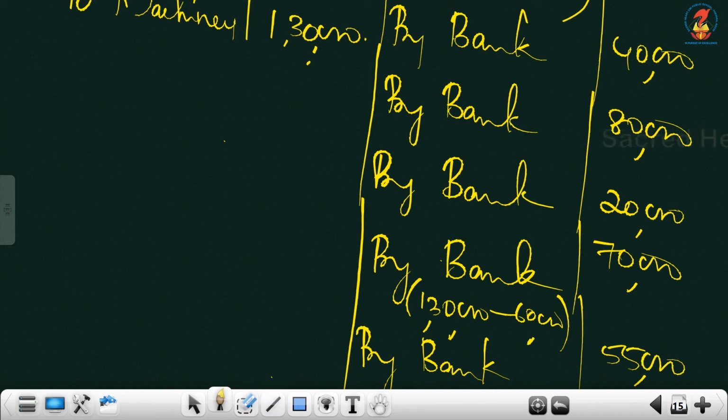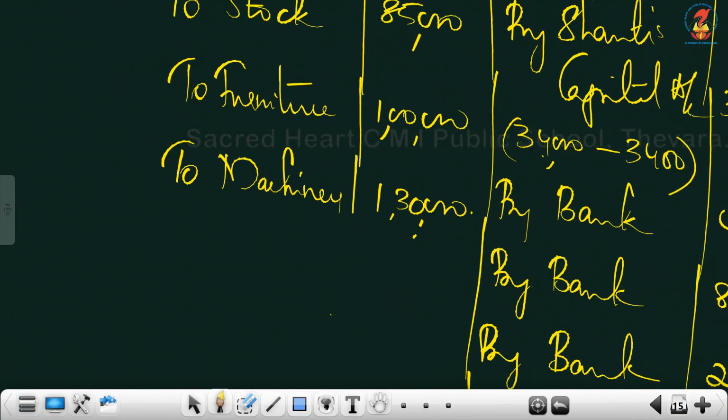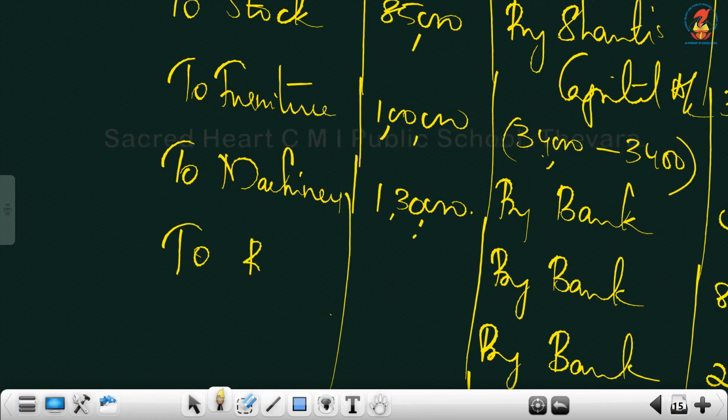Last transaction, outstanding bill for repairs 19,000 was paid. The paid means who will pay? Nothing is mentioned, firm will pay. Realization account debtor to cash or bank. Here it is bank. What is the amount? 19,000.